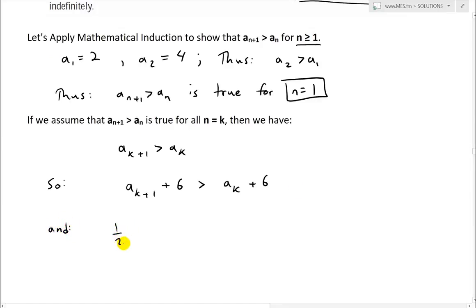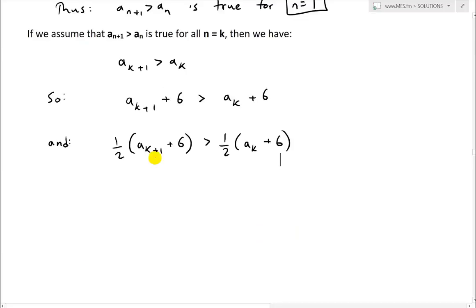So now we have 1/2 times (a(k+1) plus 6) greater than 1/2 times (a(k) plus 6). The reason we did that is that this is now just a(k+2), and we did it to both sides, so we never changed the sign. The other side is just a(k+1).